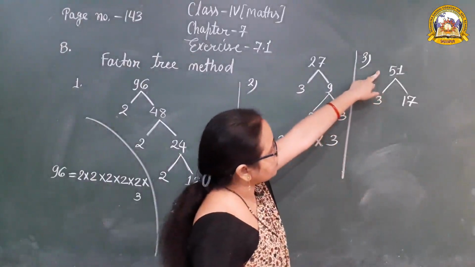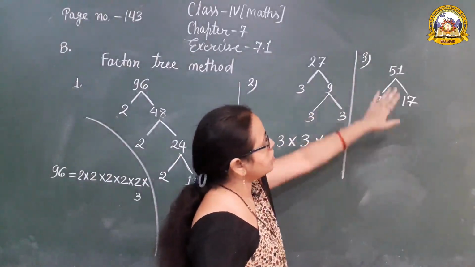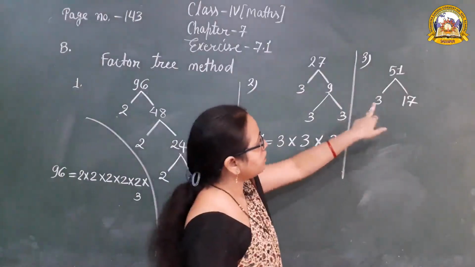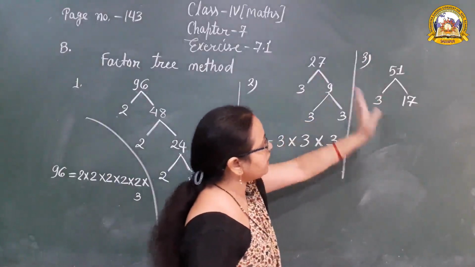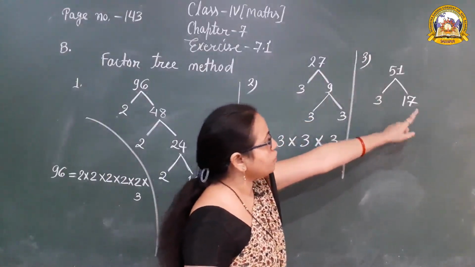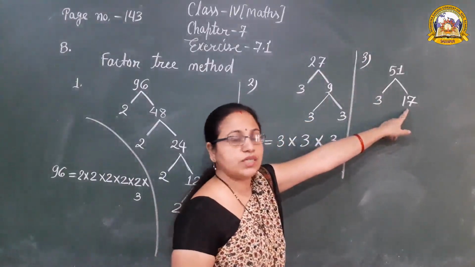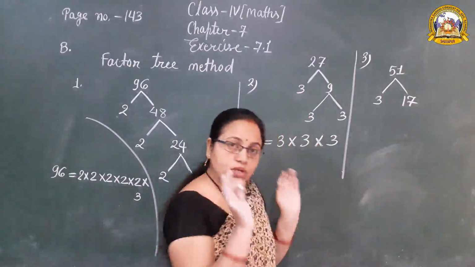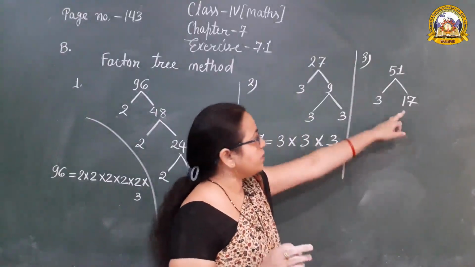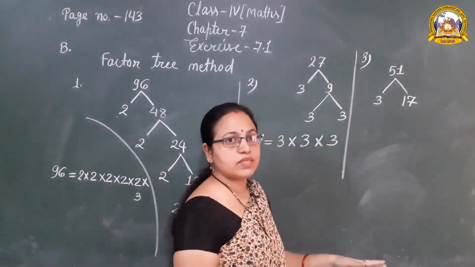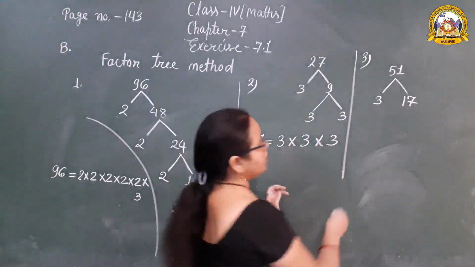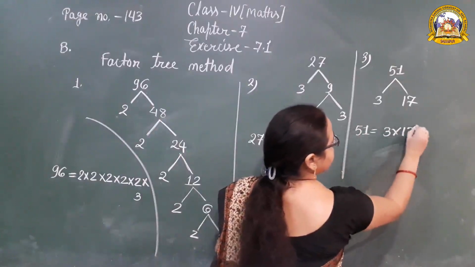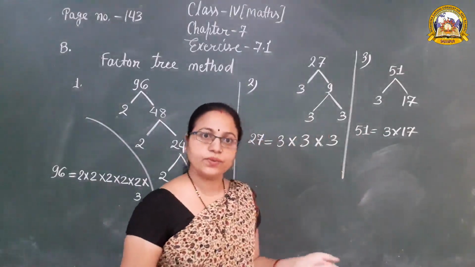So 51 has 2 branches. First we find the smallest prime number, that is 3. 51 is completely divisible by 3, so we get 17 as the quotient, which we write on the other branch. Now 17 is also a prime number. जब यहाँ भी प्राइम नंबर आ गया है तो इससे ज़्यादा हम इसको डिवाइड नहीं कर सकते. So which are the factors of 51? 3 into 17.